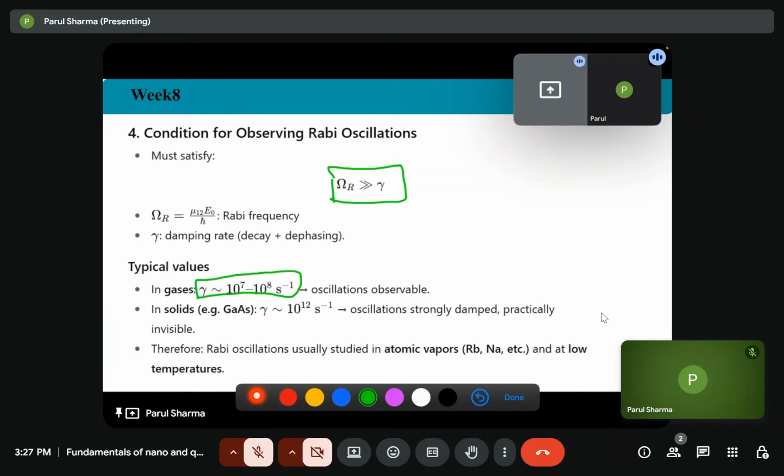In solids, gamma is of the order of 10 raised to power 12. Oscillations are strongly damped. So in solids, we are not able to observe the Rabi oscillations because damping is very high as compared to omega R. So these oscillations are practically invisible in case of solids. Therefore, Rabi oscillation is usually studied in atomic vapors like sodium vapors or rubidium, and also at low temperature.